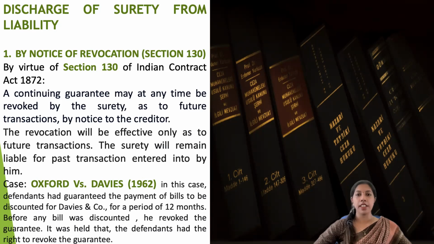The surety just tried to revoke, to cancel, by letting the creditor know about that. So this is the point: the surety will always be liable for the past transaction, but not for the future transaction if he is revoking it. So this is the first mode.